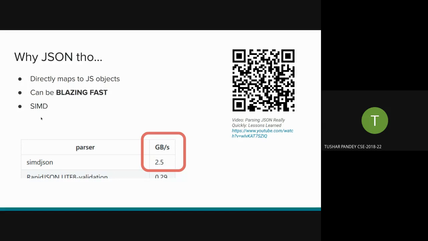Actually, there are a few tricks that it uses. It's called SIMD. SIMD stands for single instruction multiple data. It actually makes your CPU work like your GPU. It makes it faster. That's all you need to know. It's very low level stuff. It's not meant for web developers to know. But I'm just giving an example here. If you want more details, you can go to this link. It's in the comment box also. So this also contributes to the fact why JSON is so popular. It's very fast.